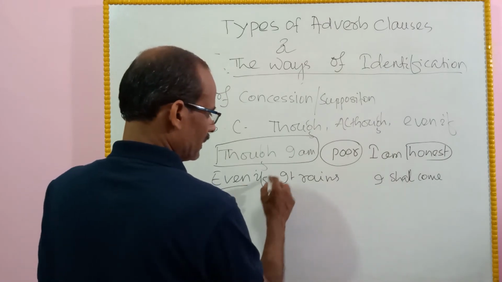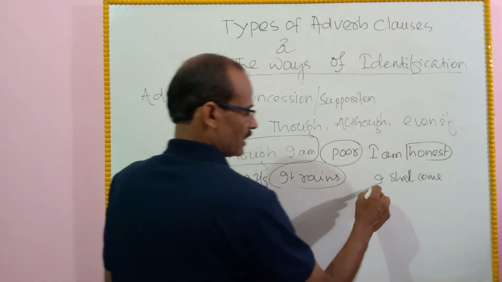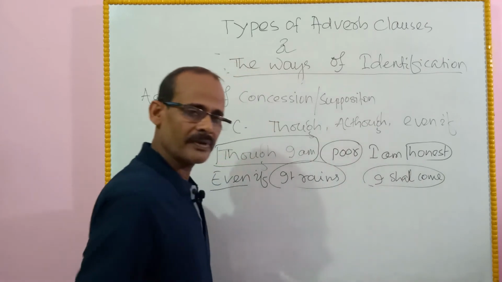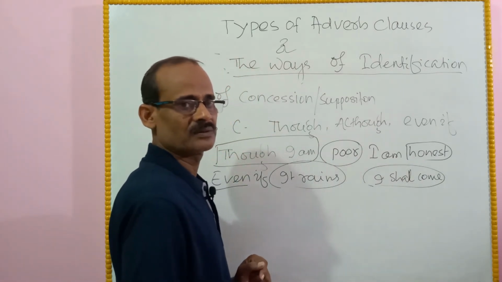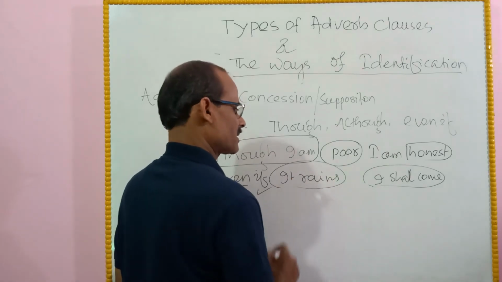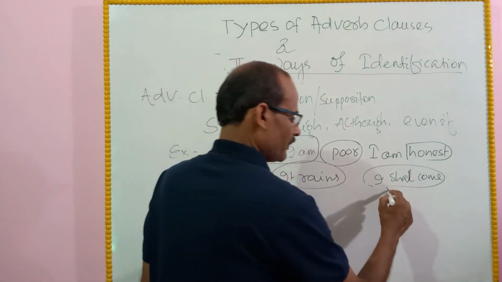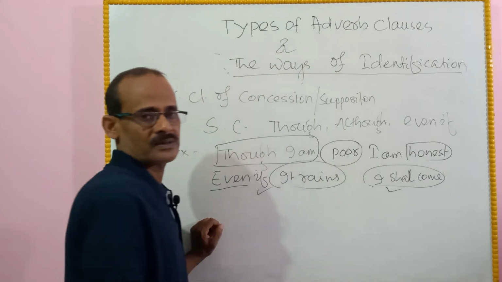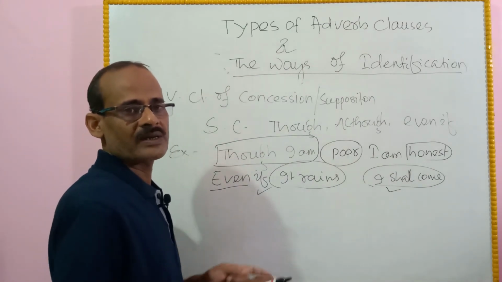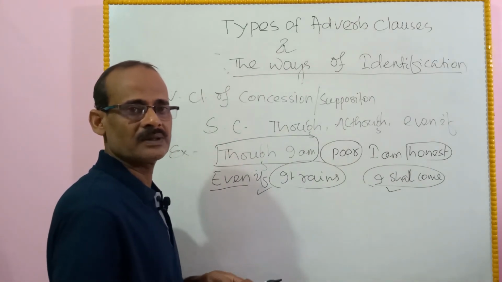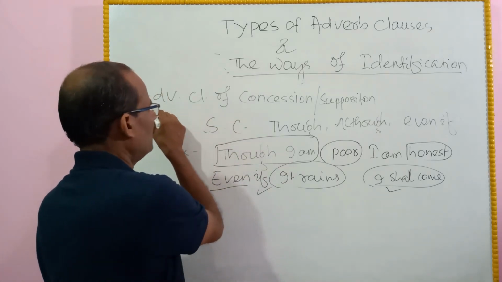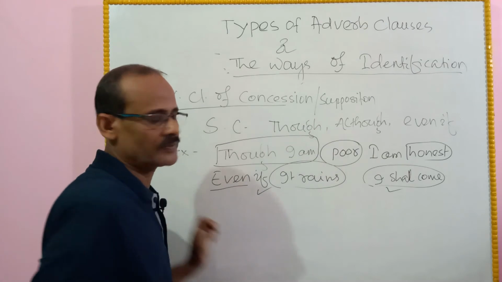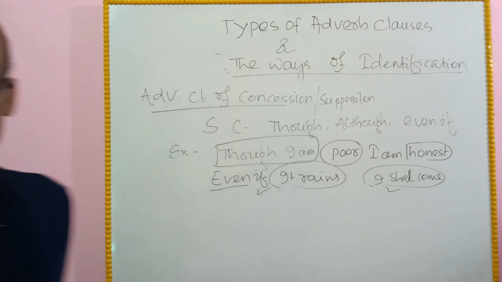Even if it rains, I shall come. If it rains, nobody comes out, so it contrasts with the meaning of the main clause. When one clause contrasts with the meaning of a main clause, it is called adverb clauses of concession.